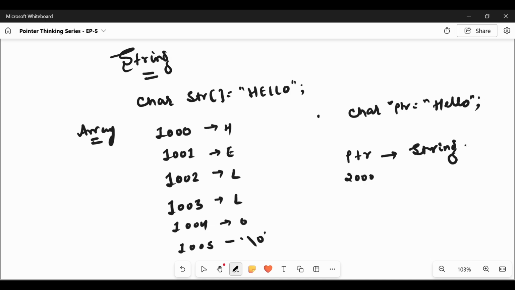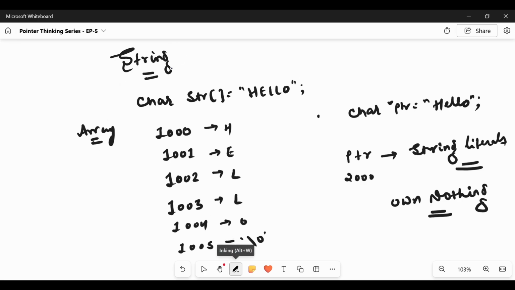So this is a read-only block, with no block storage, whereas in case of array we have a storage block. Storage belongs to the array, whereas the pointer owns nothing. It is just a pointer pointing to the address where the string literal resides. So the pointer doesn't own anything, whereas the complete storage belongs to the array.